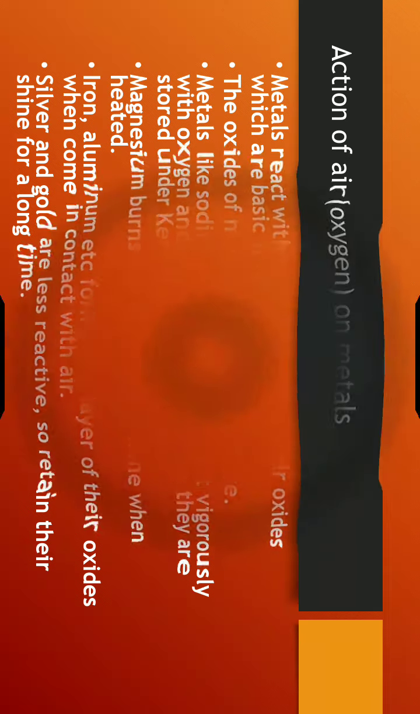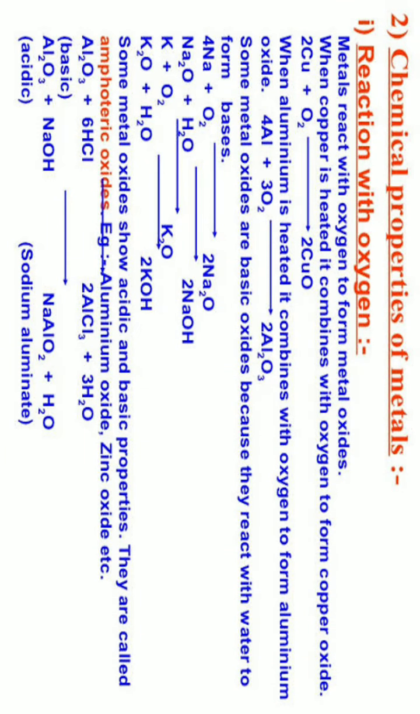Now let us see some of the common reactions. See the first reaction. Copper, when it reacts with oxygen, forms copper oxide. This is a balanced chemical equation and you must note it down in your copy. Second, aluminium combines with oxygen to form aluminium oxide. Next, sodium reacts with oxygen to form sodium oxide. Now potassium reacts with oxygen to form potassium oxide.